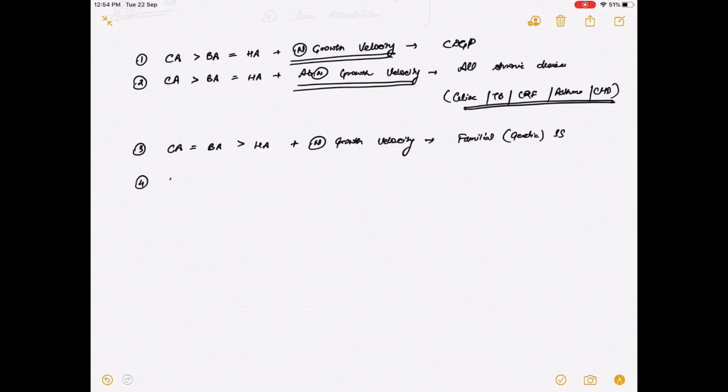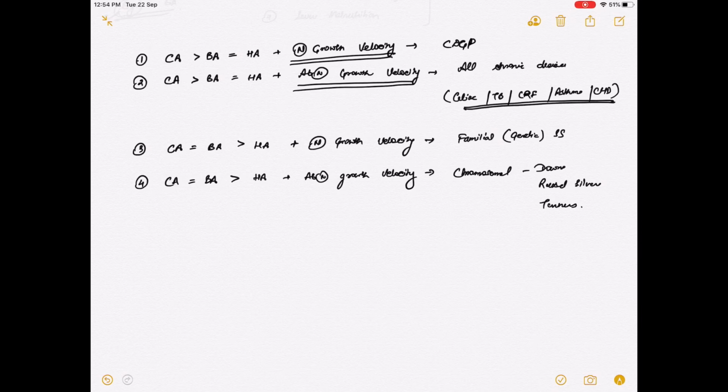And finally, chronological age is equal to bone age is more than height age plus abnormal growth velocity. So what are the causes? They are chromosomal, like Down, Russell Silver and Turner syndrome.